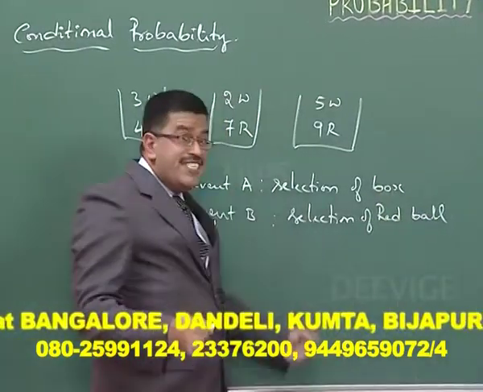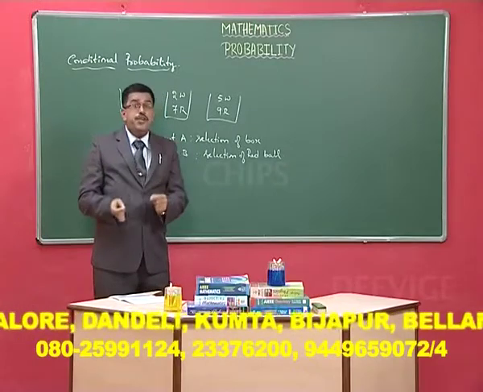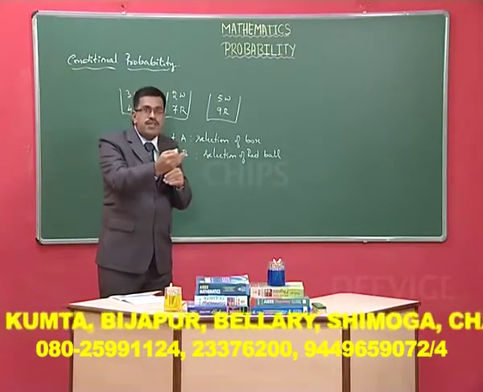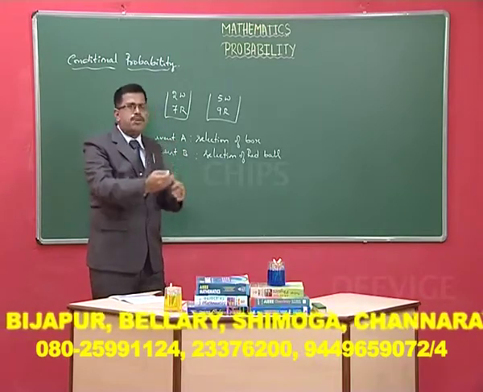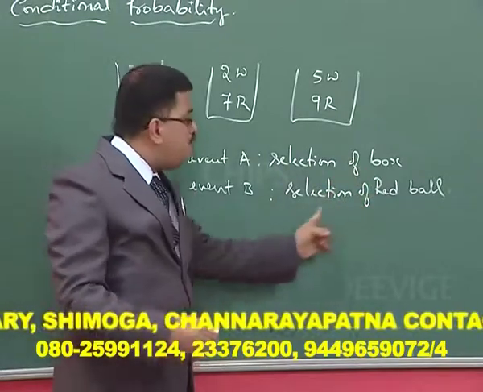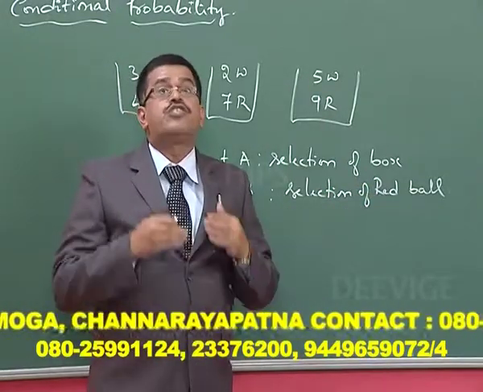Now, is the probability of happening of event B dependent on event A? Yes, certainly, because based on which box you select first, you can find the probability of selection of a red ball.